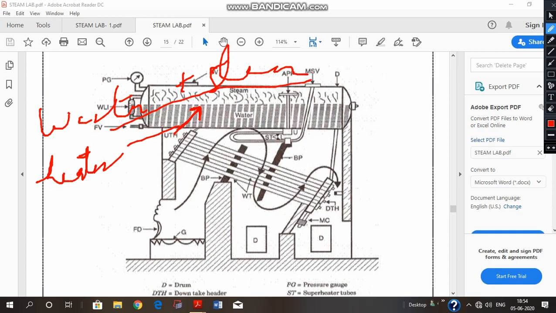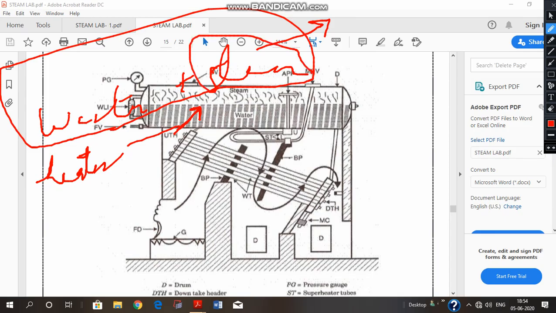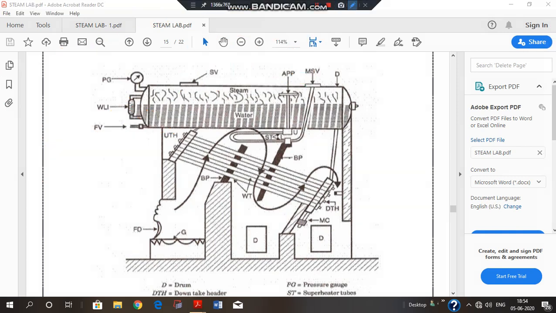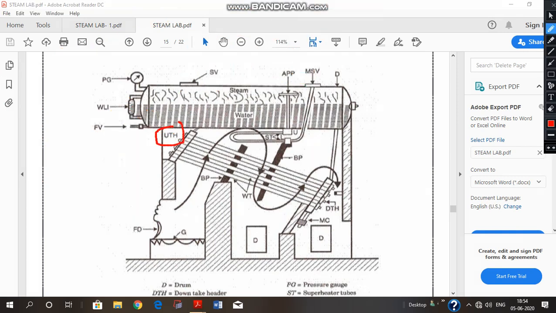Now, why? Because water and steam, I would be explaining after some time, why water and steam, or what we should write, water and steam or only steam. So it would be better to write that UTH is the uptake header, and it is going to provide a way to the steam to move upwards into the drum.